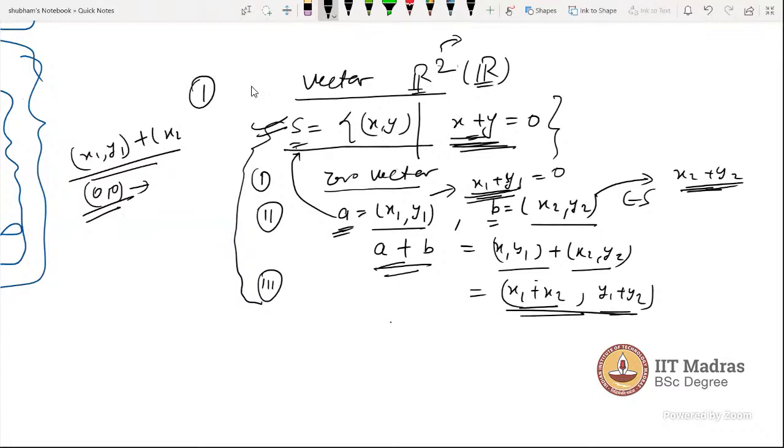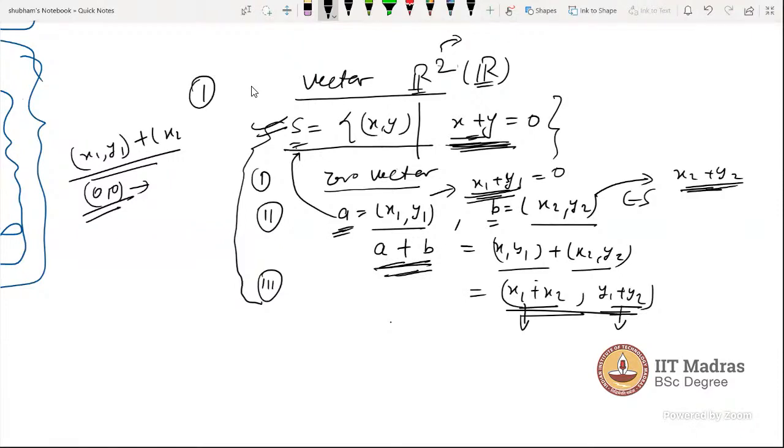This is one coordinate, this is one coordinate. Now this is a single element. If we want this to be an element, what we need to check here is that this is one coordinate and this is another coordinate. We have to add them and check whether this follows or not. When it follows, we will say yes, A plus B is an element of this.